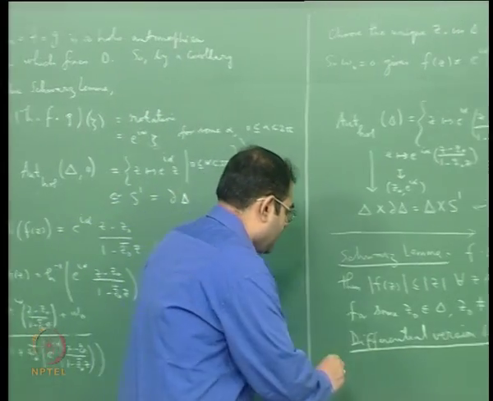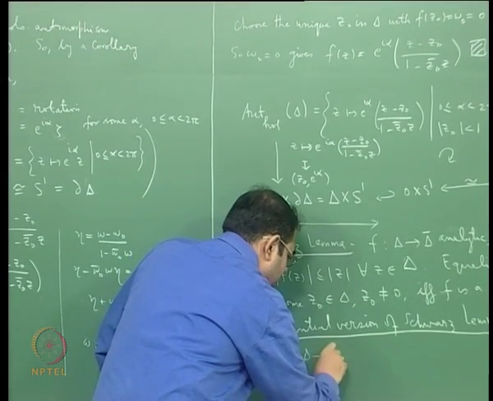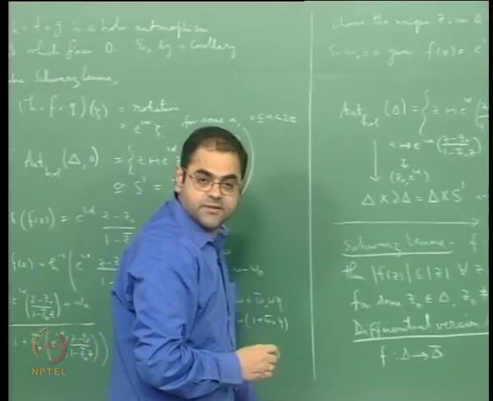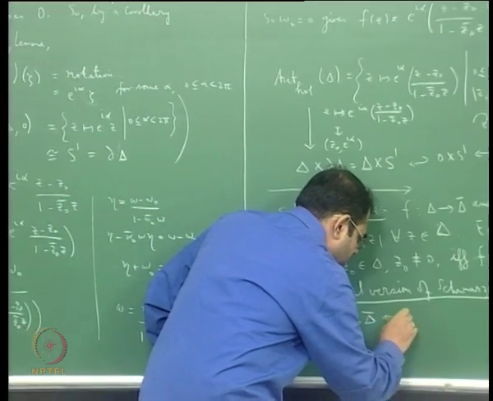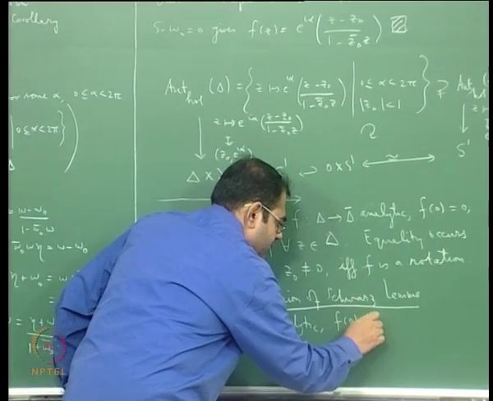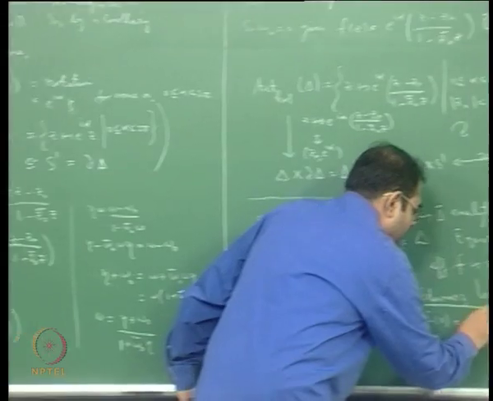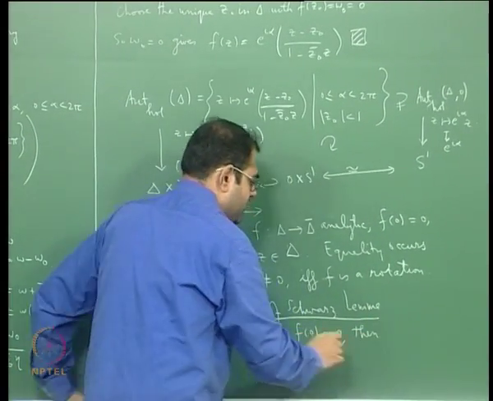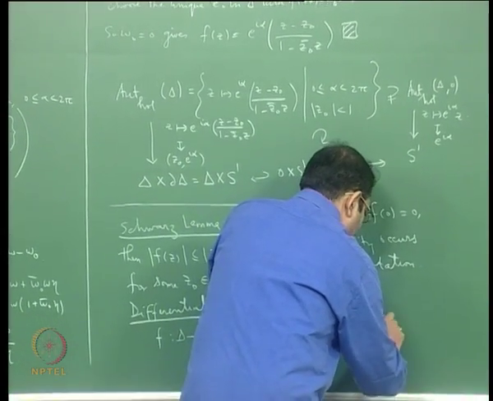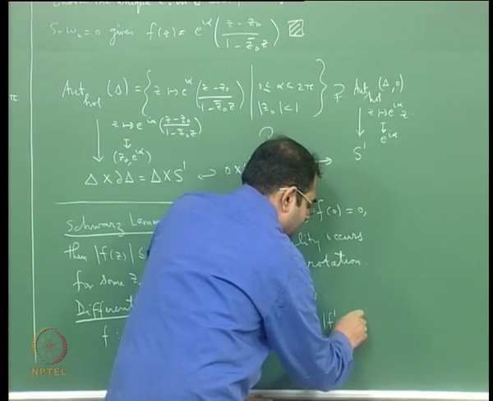So again you take f defined on the unit disk, taking values in the closed unit disk, analytic, and f of 0 is equal to 0, that is, it takes the origin to the origin. Then the differential version says the derivative at the origin of f cannot exceed 1.